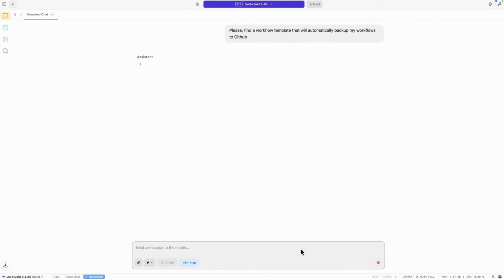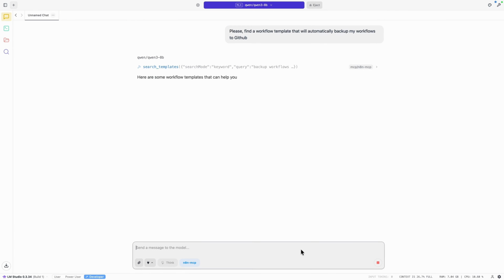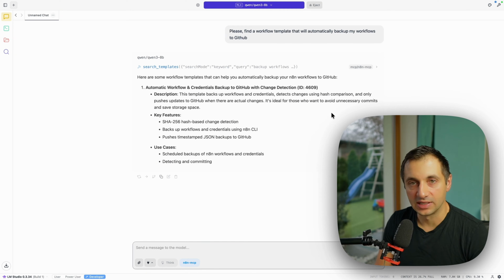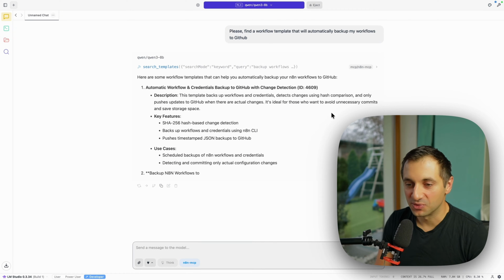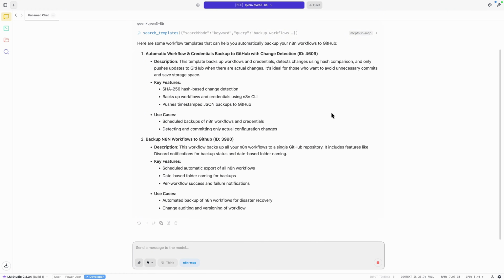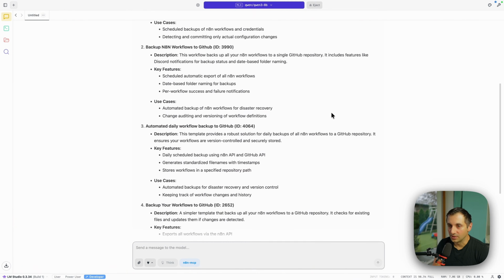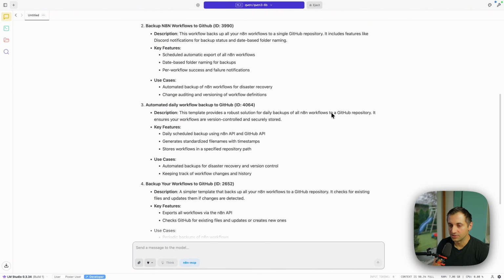Let's run it. Now it called the search templates tool with a query, backup workflows. So it found some workflows and it's going through them, proposing something. All right, now we have 4 propositions from the model.